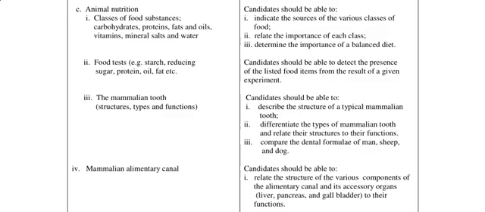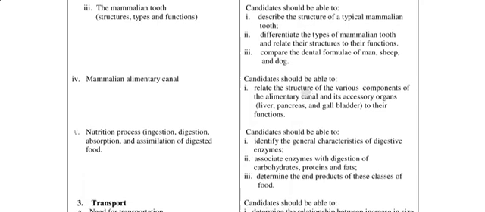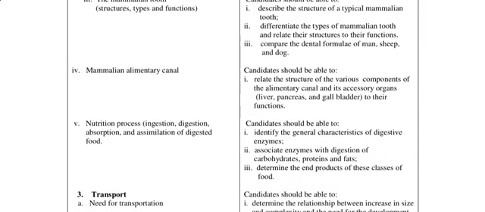Then under the mammalian tooth, you should be able to describe the structure of a typical mammalian tooth, that of a dog, a cow, a human being. Then differentiate the types of mammalian tooth and relate their structure to their function. Compare the dental formula of man, sheep, and dog. Even rabbit, you could see rabbit sometimes. The different types of mammalian tooth are the canine, the incisor, the molar, and the premolar, right? And the numbers as well could also be important.